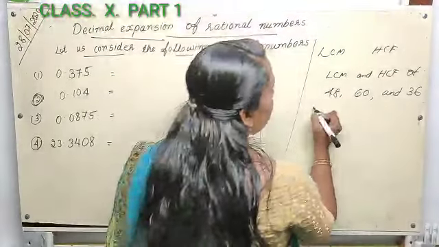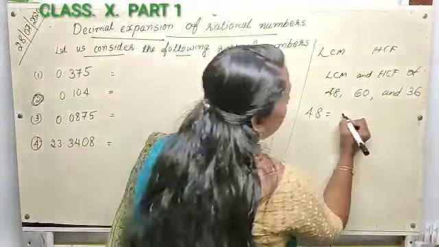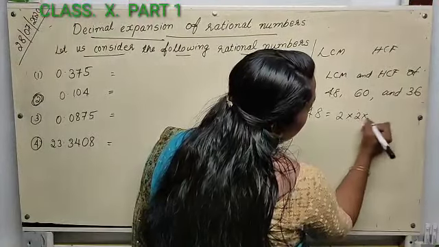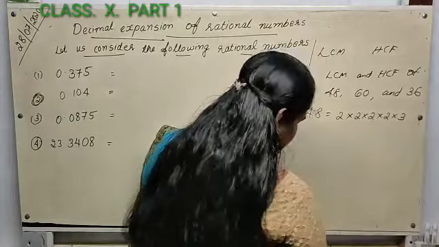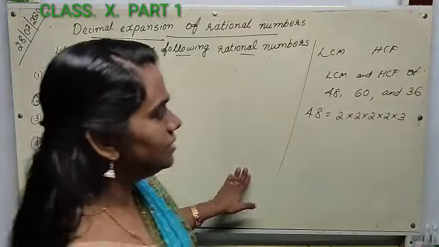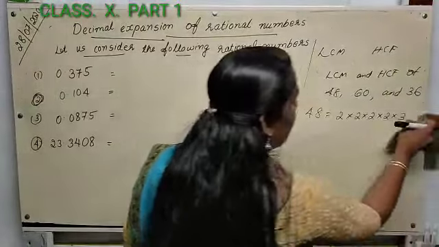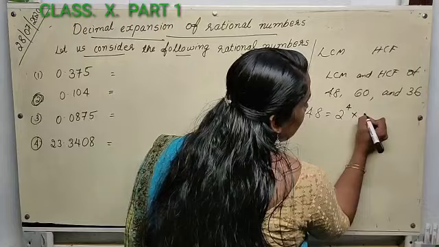First of all, you have to factorize them. 48 on factorization, 2 into 2 into 2 into 2 into 3. You will get it like this, so we can write it as 2 raised to 4 into 3.